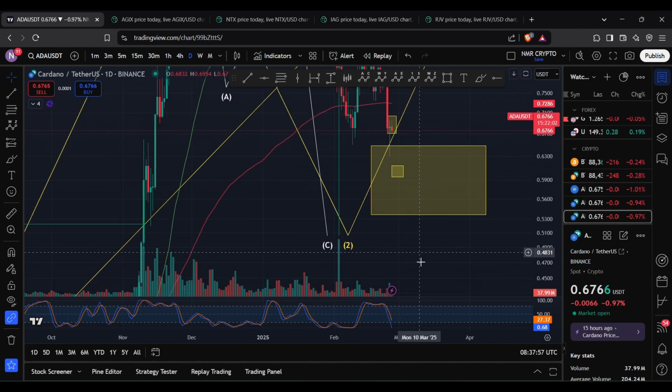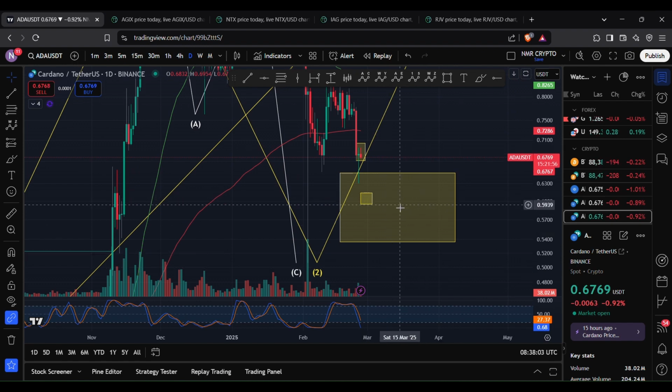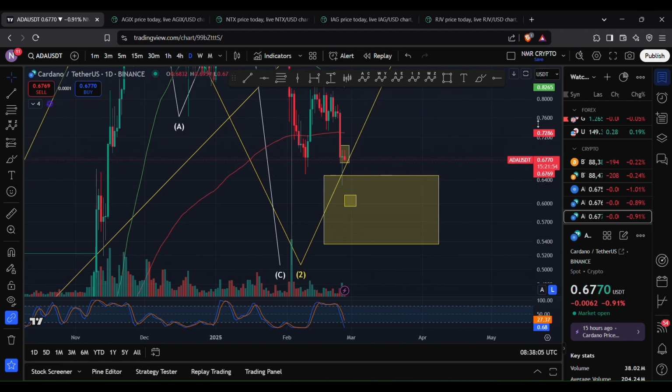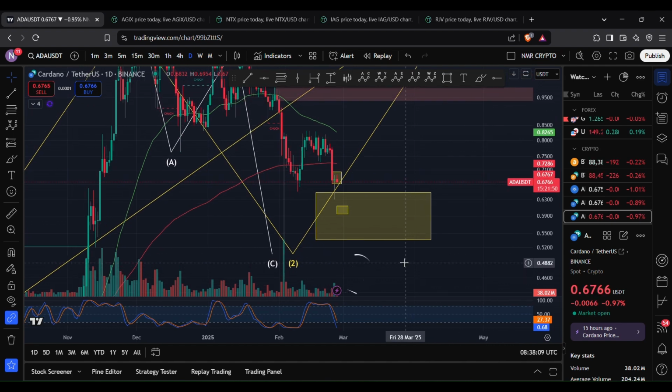However, one thing that's important to note is on a stochastic RSI, we are now reaching that oversold region. And so it is just a matter of time really before we see our local low and then we start to see moves to the upside. So yeah, that's just my quick update on Cardano ADA.